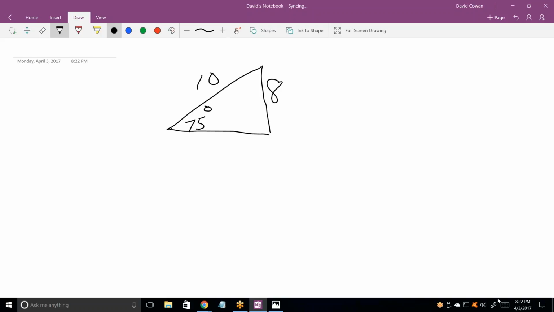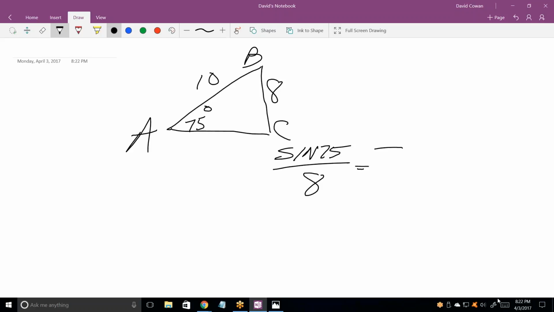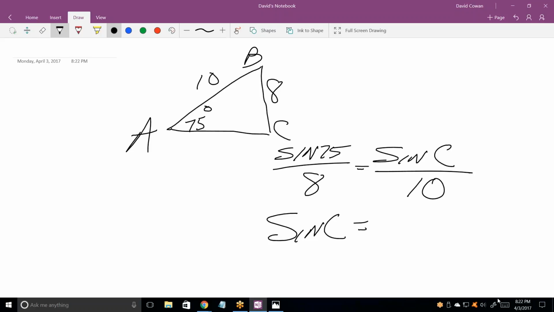Now the question is, is there only one solution to this triangle? Well, how are we going to tell? We're going to say sine of 75 divided by 8 equals sine of angle C over 10. Okay. Now let's figure out what sine of C equals. It's 10 times the sine of 75 divided by 8. What number is that?